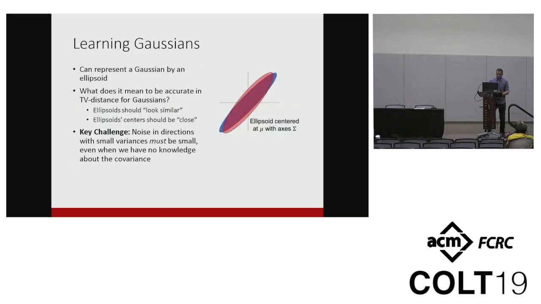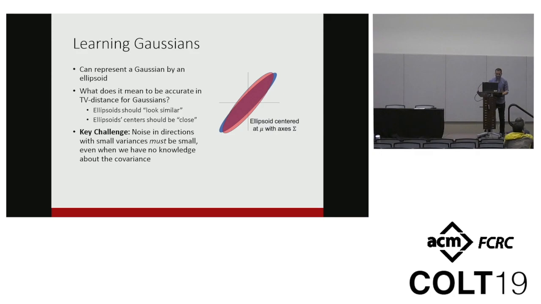So before I move on to our techniques, I'm going to first describe what it means to learn Gaussians in total variation distance. Now, note that Gaussians can be represented visually by ellipsoids. So to be accurate, two things should happen. First, the ellipsoids representing the actual Gaussian and our estimate should look similar. That is, each directional variance of the actual Gaussian should be estimated to within a small multiplicative error, and the alignment of the two ellipsoids should also be similar. The second requirement is that the centers of the ellipsoids should also be pretty close to one another. That is, the means should also be pretty close to each other.